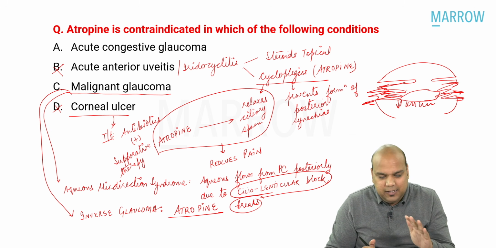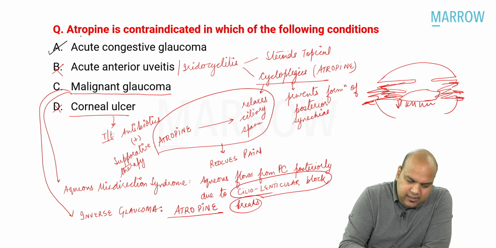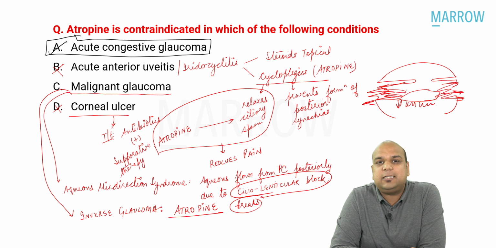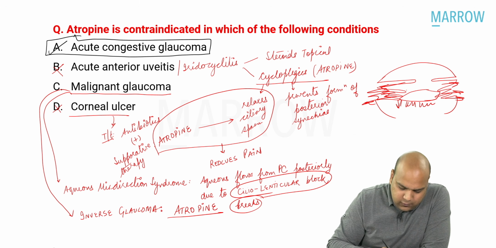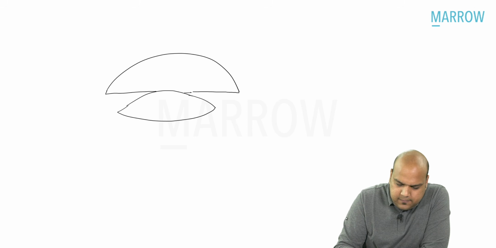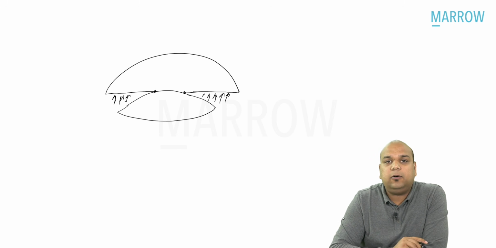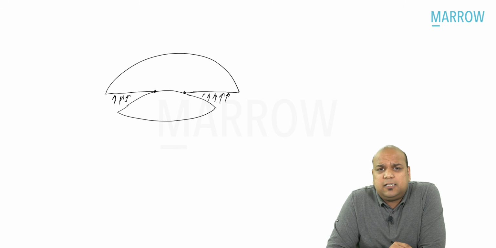Yes, are we pretty clear about this? So atropine is contraindicated in angle closure glaucoma or acute congestive glaucoma. Now, if you need to know why, very simple explanation. In angle closure glaucoma, primary angle closure glaucoma, rough diagram, guys. This is what is occurring. Yes or no? There is pressure here. Yes or no, everybody? The pupillary margin touches the anterior surface of the lens.